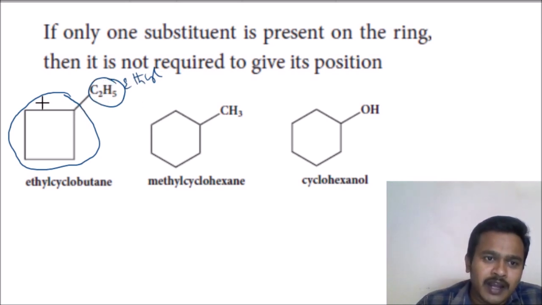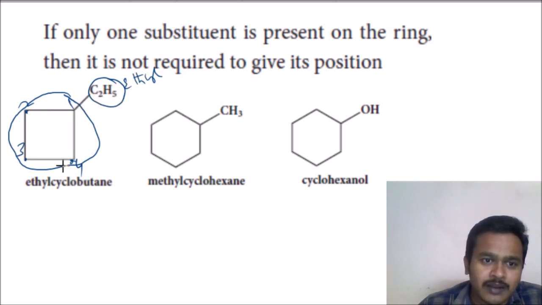This can be here, or here, or here. Here 1, 2, 3, 4 carbons are there. Out of these 4 carbons, this ethyl can be located anywhere. There is no difference if this ethyl is located at any of these 4 positions, so position is not playing a role.